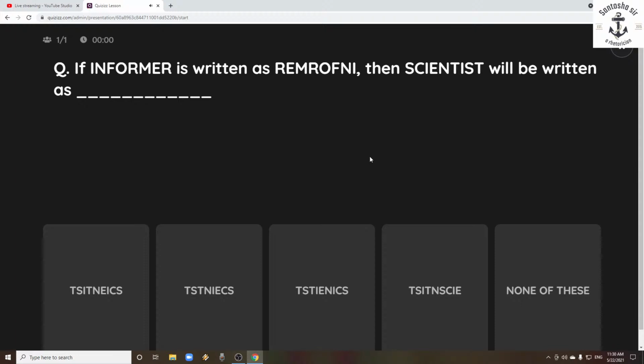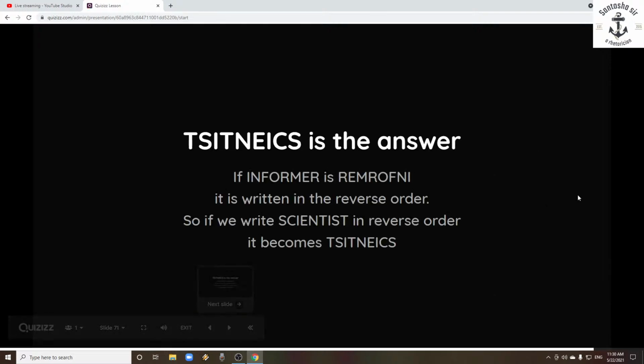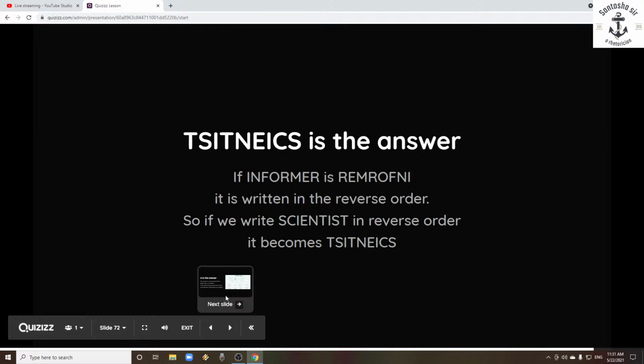Informer is written as REMROFNI. How is this written? Then if we know that, then we can easily write scientist. So we will quickly check that. See, informer is written in a reverse order, and when it is written in reverse order, it comes REMROFNI. So it became very simple to write scientist. That is why TSITNEICS is the right answer.